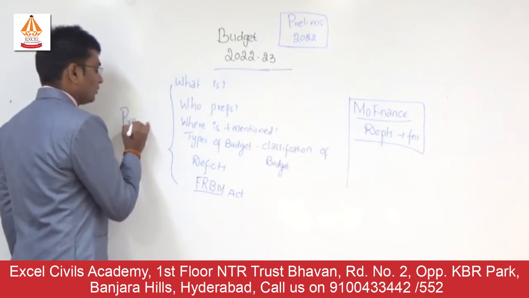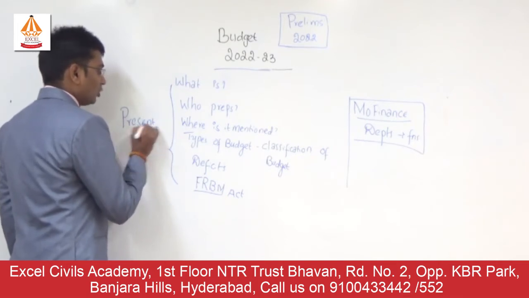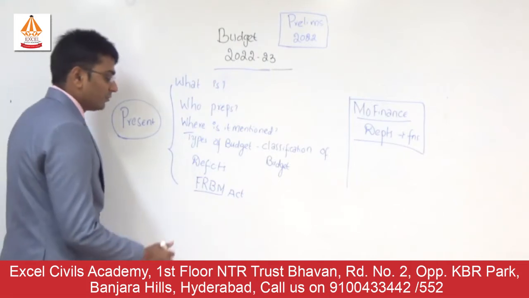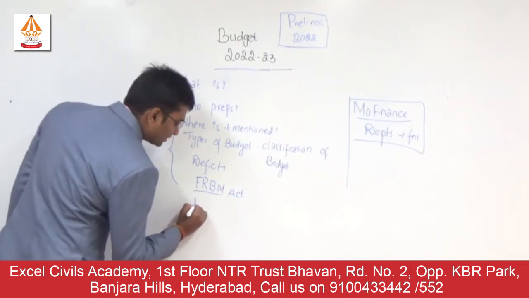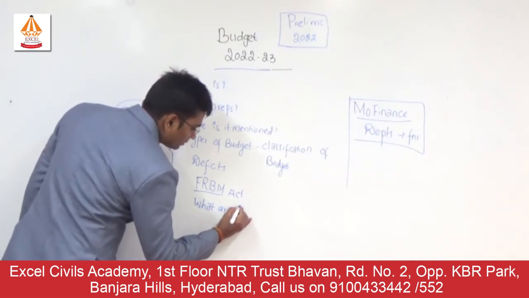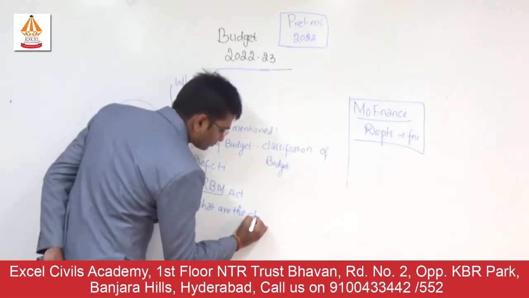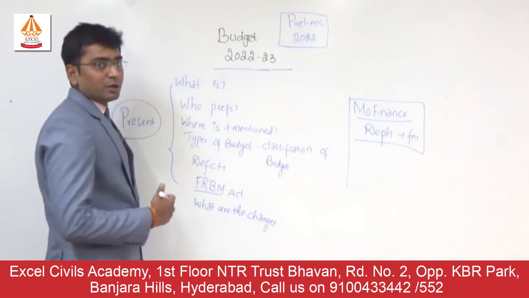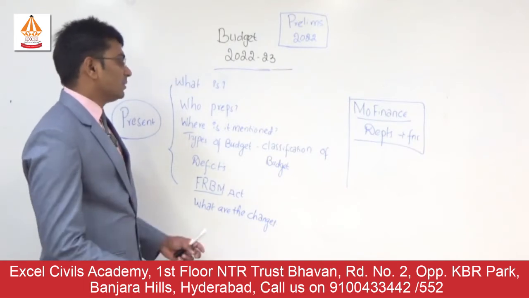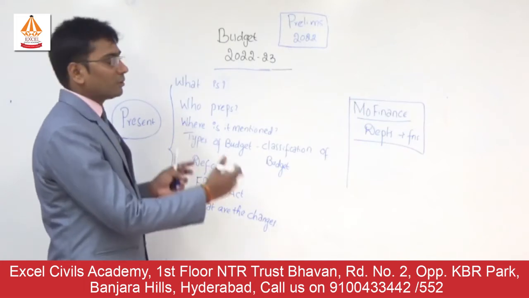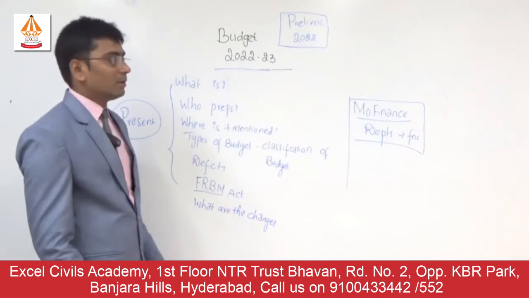Today, what you have in the budget in all these sections, right? This is the major things that we are going to have, and the last one that we are going to have, what are the changes that they made? What are the changes that the budget has seen as it has evolved over a period of time. Similarly, after completion of this, we will go to economic survey, we will compare what is economic survey as such and how it is different from budget.